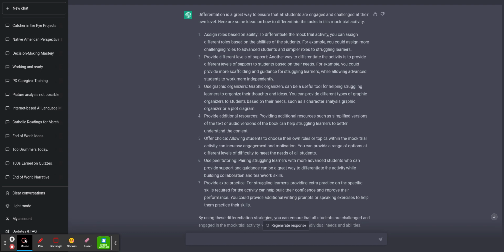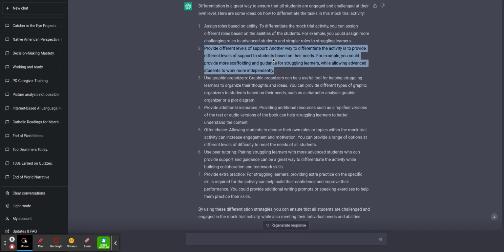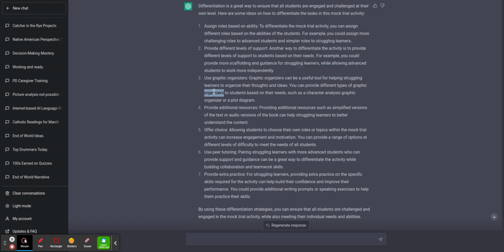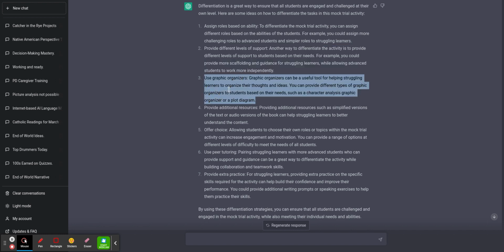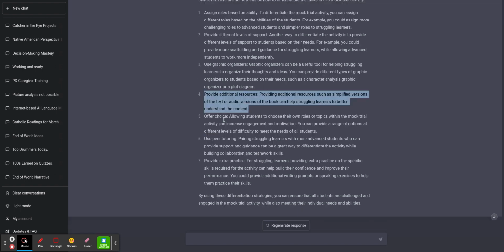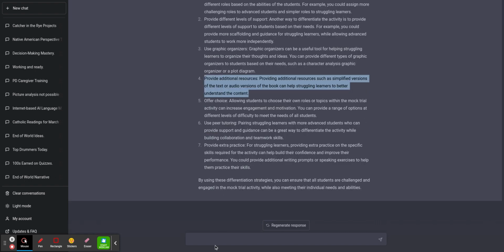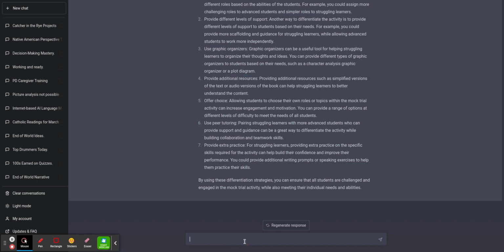So, assign roles based on ability, provide different levels of support. So hopefully it demonstrates it also understands what differentiation means, right? And it can apply it to the task that you just did. Use graphic organizers. Now, again, I'm not going to do it, but as I've demonstrated before, if you said, I need more information about number 3, can you make some graphic organizers for me in table format? It could make some graphic organizers for you. All right, so that's another thing that I wanted to talk about real quick in this video. And then the last idea that I just thought about that I had not incorporated is this.